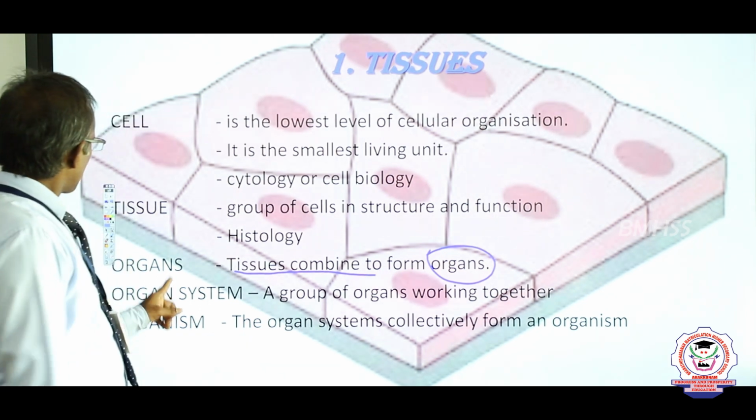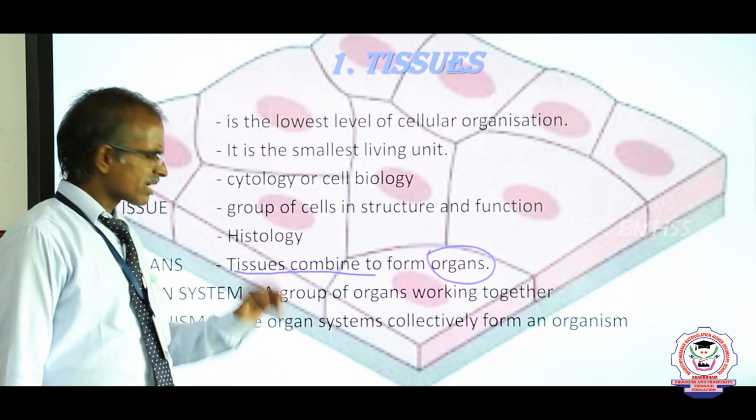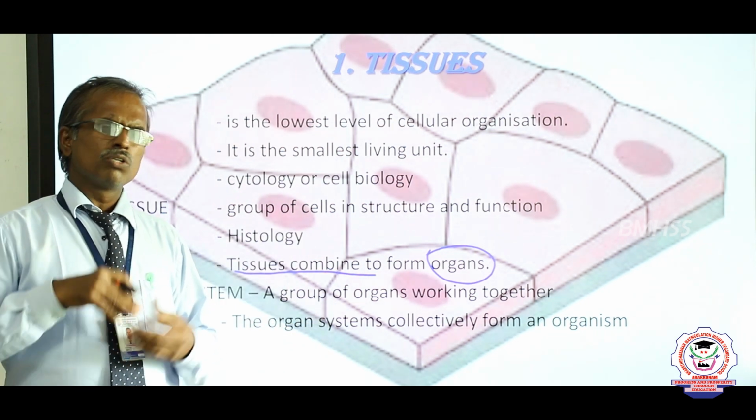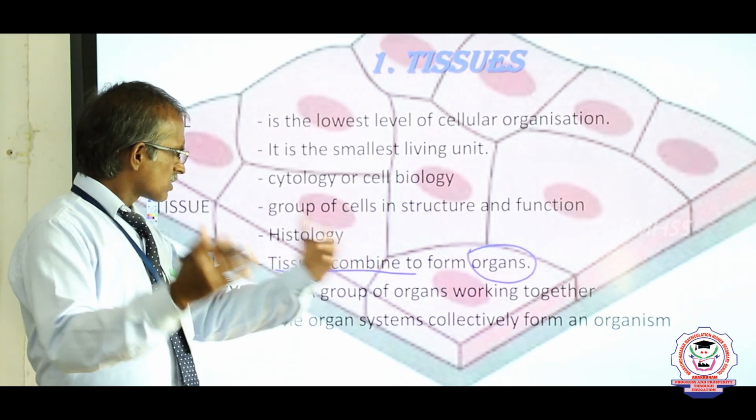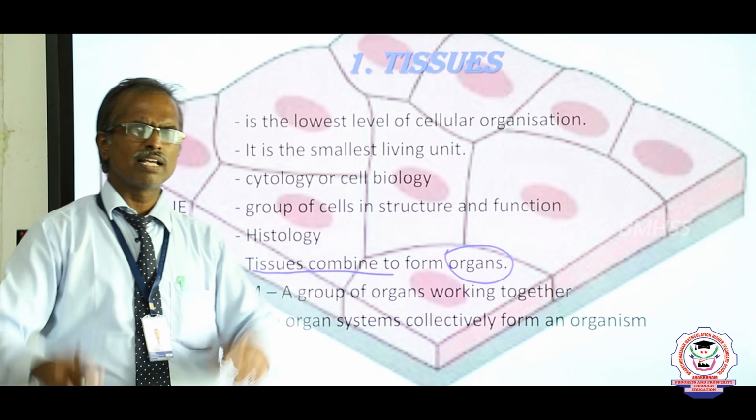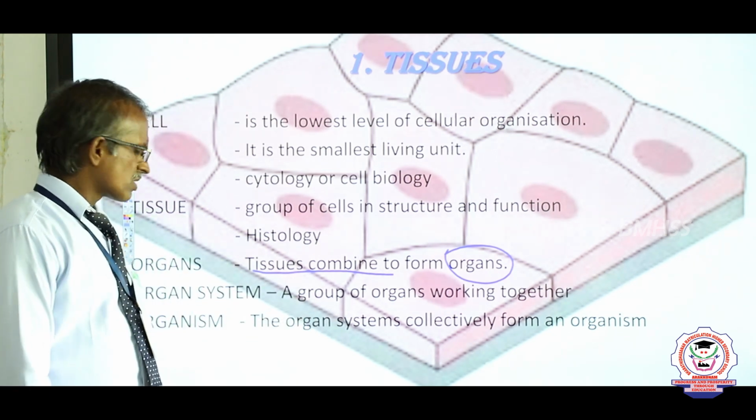Okay. Next, what is meant by organ system? An organ system is nothing but several organs joined together to form a system. A group of organs working together to form a system is called an organ system.